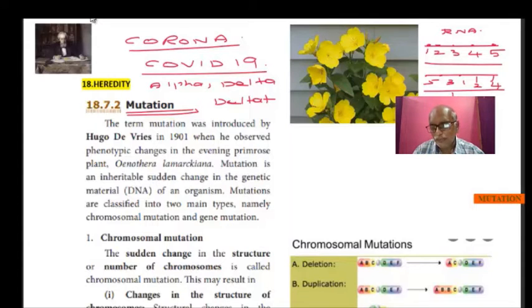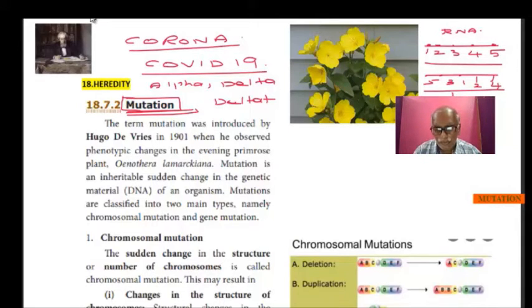This is going on. So they named it as alpha, delta, delta plus variant, like that. You might have read in newspapers and other articles. So this is what we call a mutation. You might have come across this word in the news, that the coronavirus is mutated and it goes into another version. For easy understanding I am giving you this example. So this is what a mutation is.